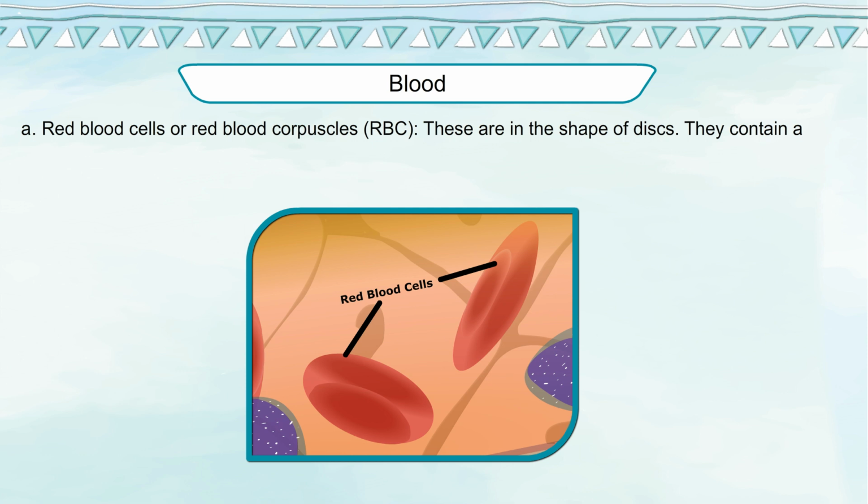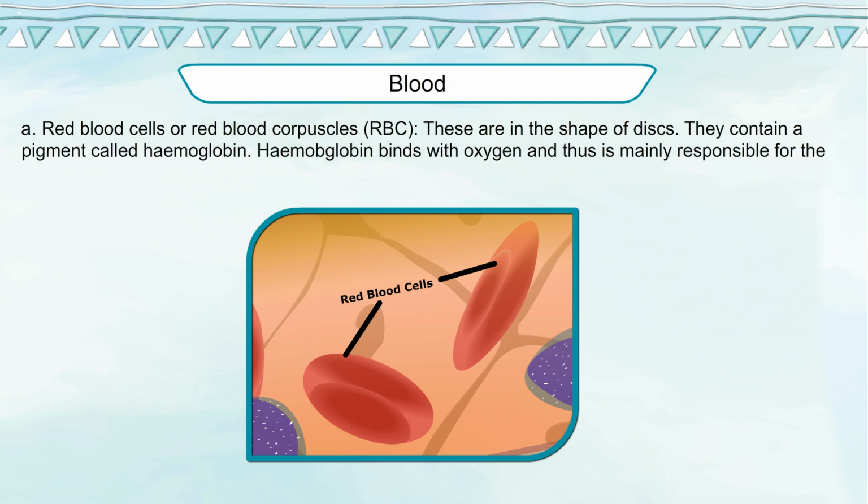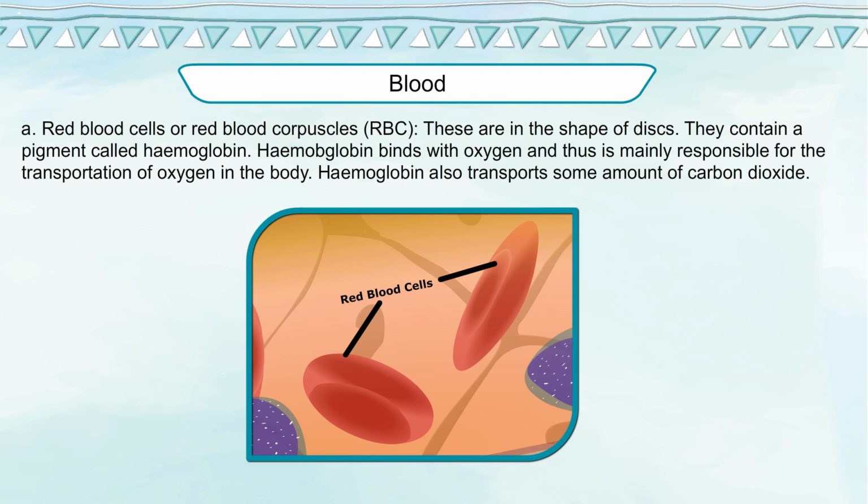These are in the shape of discs. They contain a pigment called hemoglobin. Hemoglobin binds with oxygen and thus is mainly responsible for the transportation of oxygen in the body. Hemoglobin also transports some amount of carbon dioxide.